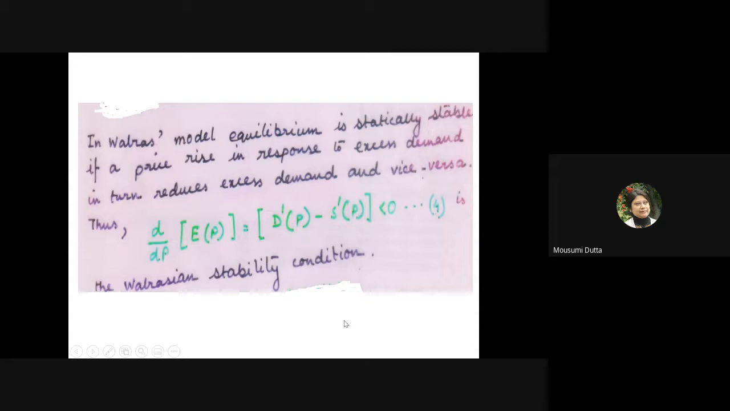Okay, in the earlier graph we checked a negatively sloped demand and a positively sloped supply. If I start from a price where there is an excess demand and naturally the price goes up, in that case the volume of excess demand falls. So in the Walrasian framework, equilibrium is statically stable if a price rise in response to excess demand in turn reduces excess demand and vice versa.